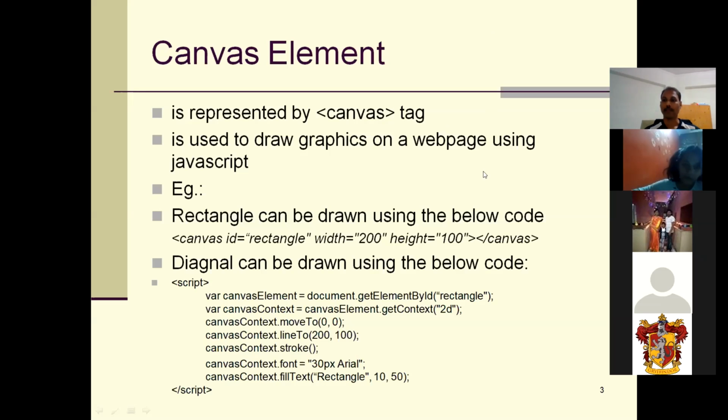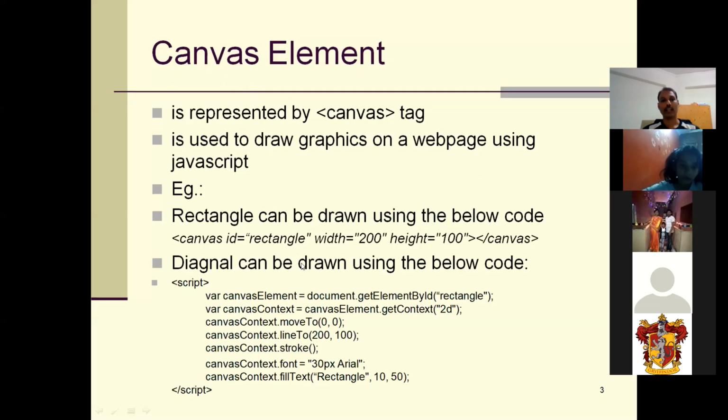Revati is coming. This is the main graphics element that we use to display images. If you want to draw on your own, you can draw. If you want to draw charts, you can draw horizontal bars, vertical bars, or circular pie chart representations. All those things you can display using the canvas element.